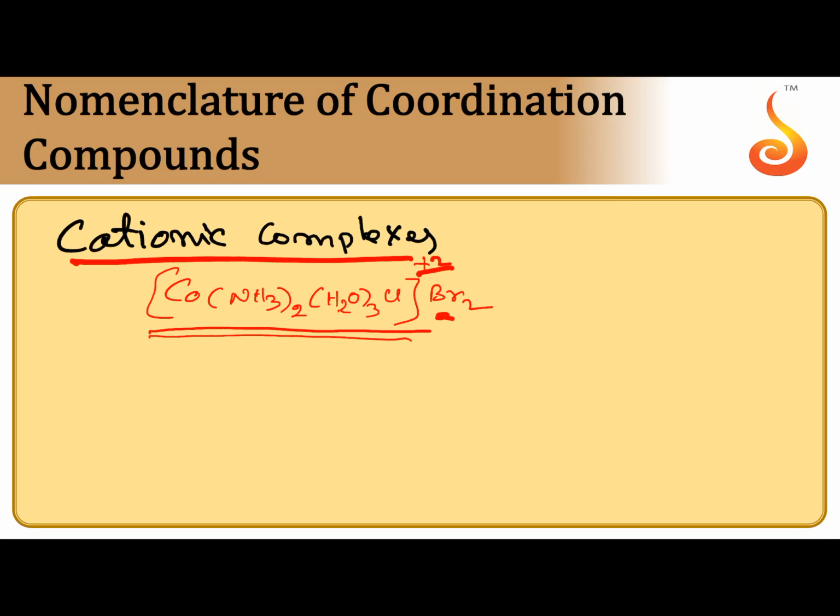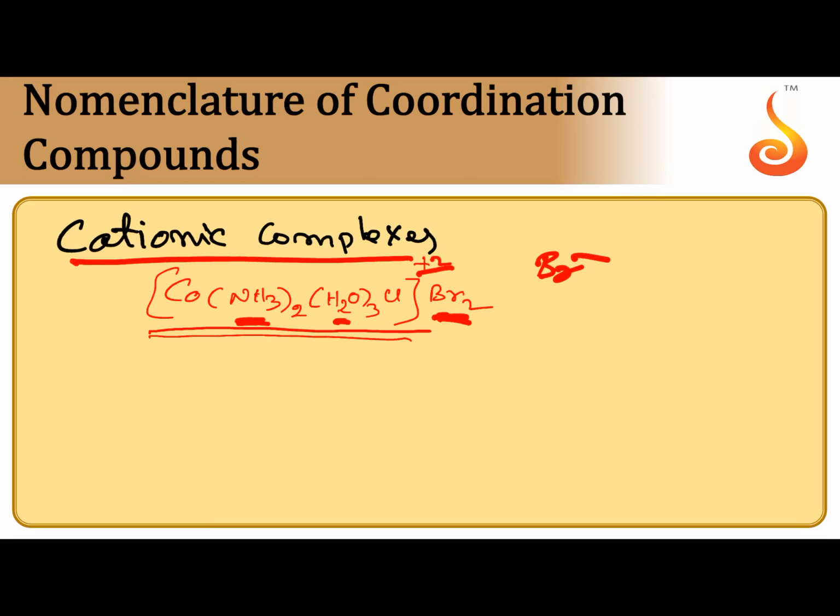For naming this complex, first you write the ligands along with their number. After that write the name of the central metal atom, followed by the oxidation number in Roman numerals. The oxidation number is mentioned in Roman numerals in brackets. After that the counter anion, here Br minus is the counter anion.